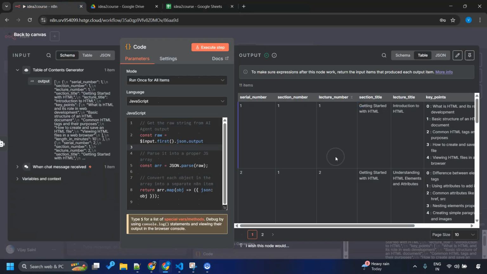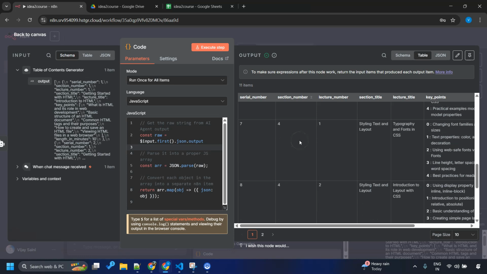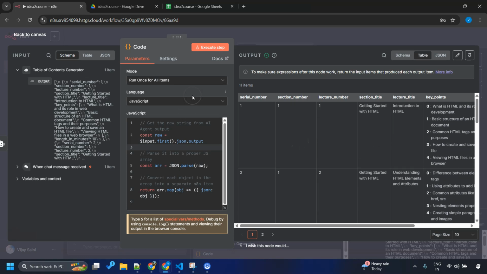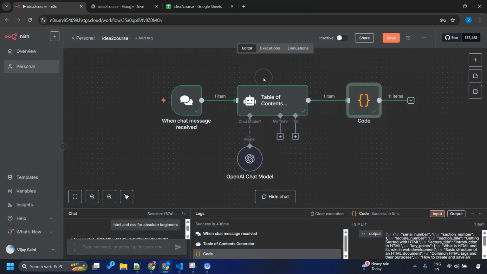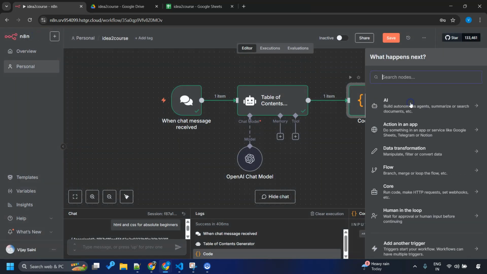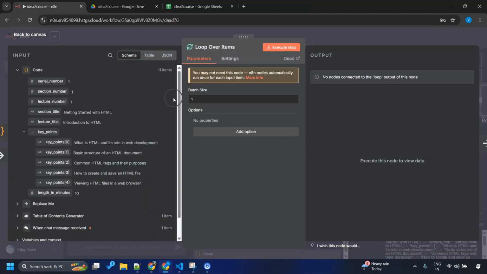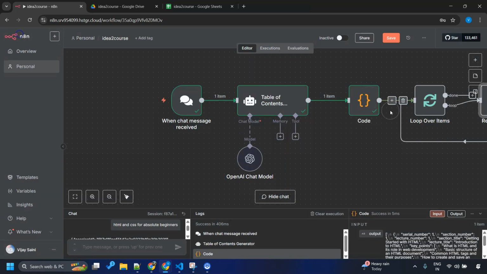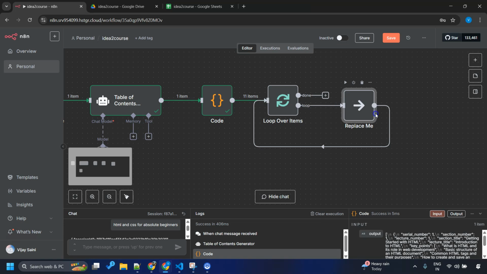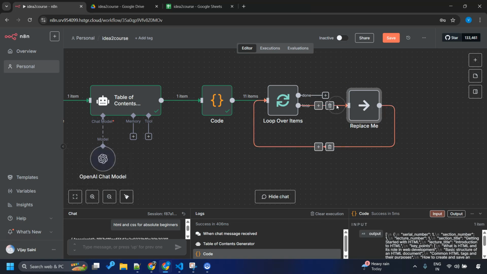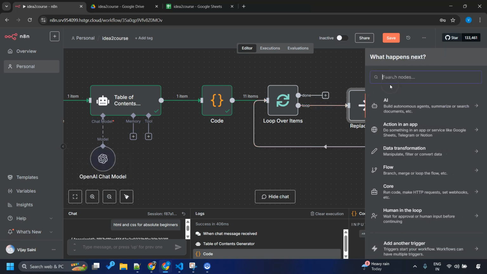And now, as we know, this output is nothing but a collection of arrays, right? So there are multiple entities within this. And for this reason, whenever we have to process a collection of entities one by one, we need loop. So let me go add here a loop. I'll keep batch size as 1. This is fine. This replace me is by default, which we want to replace with Google Sheet.